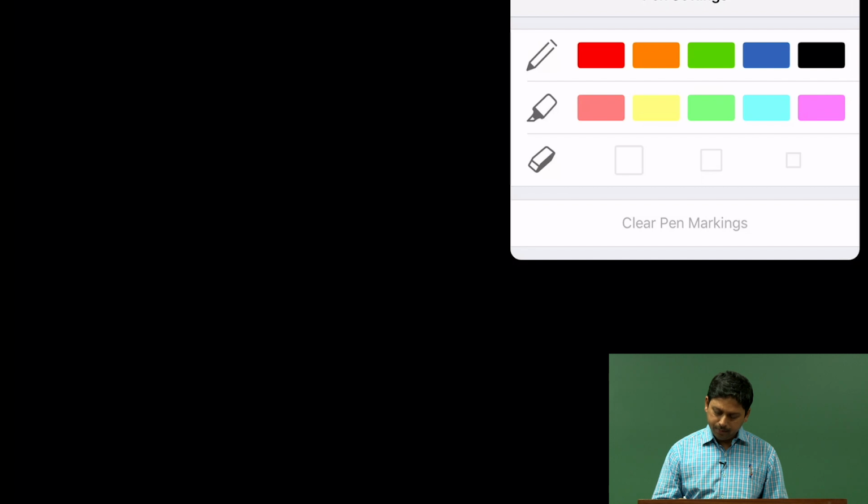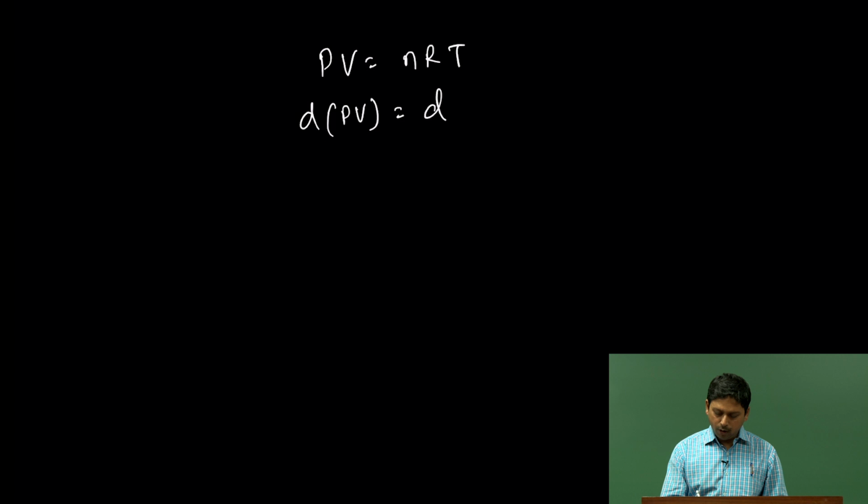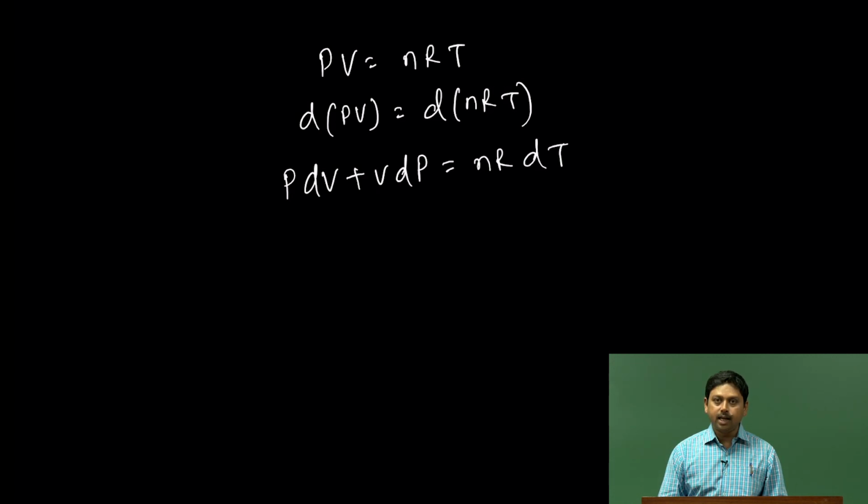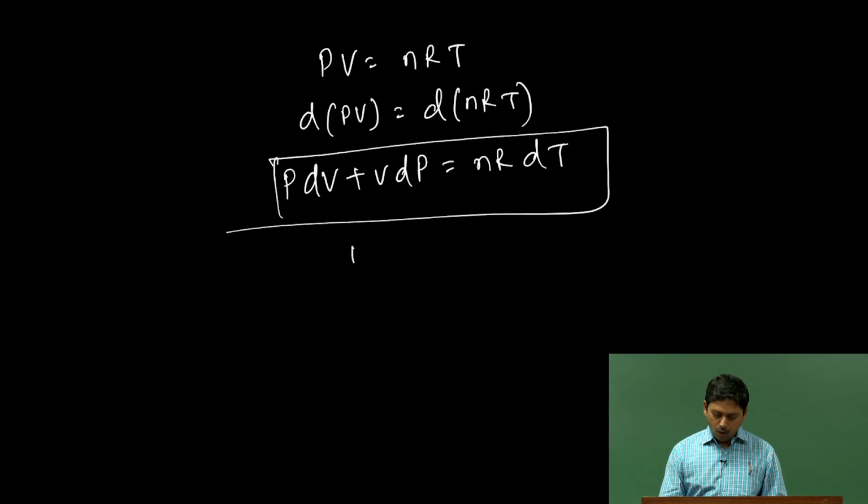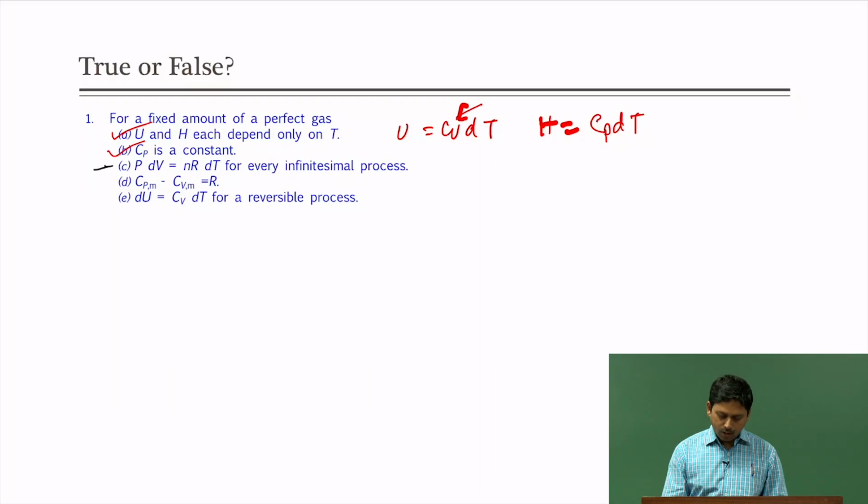we will just go here to write it, the equation is PV equal to nRT. Now, if I take a differential amount, it will be d(PV) equal to d(nRT), which means P dV plus V dP is equal to nR dT, because n and R both are constant. So, this is the equation that we have to follow. Therefore, P dV equal to nR dT is true only when pressure is constant or dP equal to 0. So, therefore, this is going to be false.